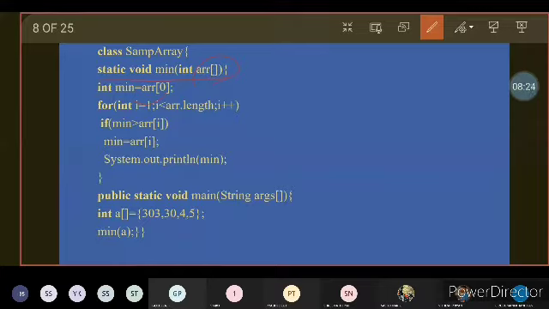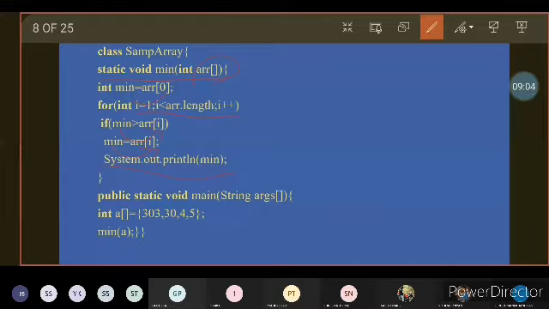The arr[0] is already stored in min, and it will be compared with the next consecutive elements, so this loop will be executed from 1 to arr.length. Within that for loop, we check whether min is greater than the next element arr[i]. If it is so, then we consider min as arr[i], and finally we are going to print that minimum element.